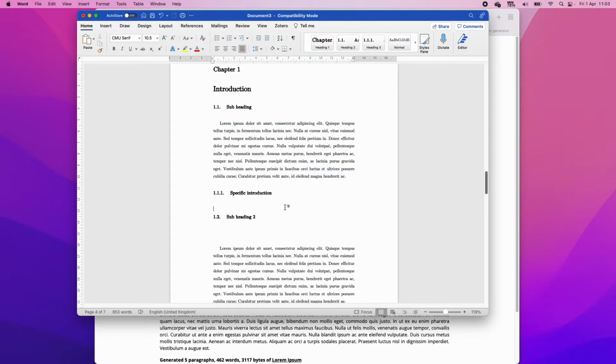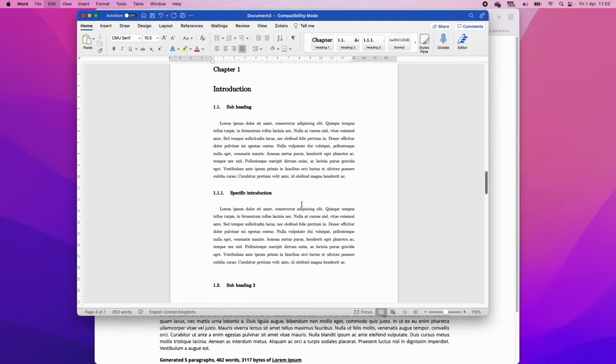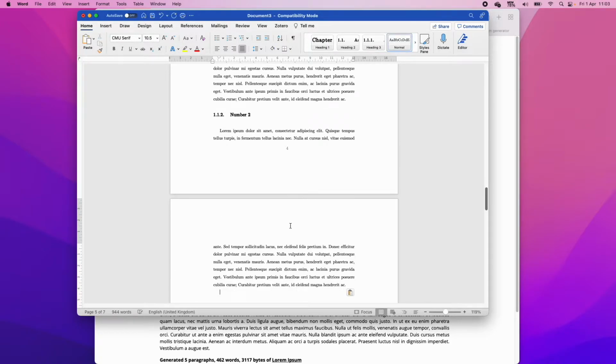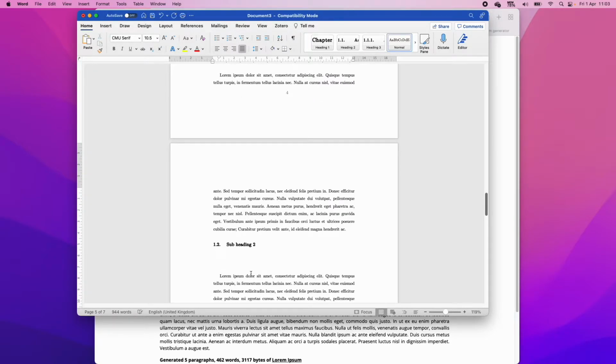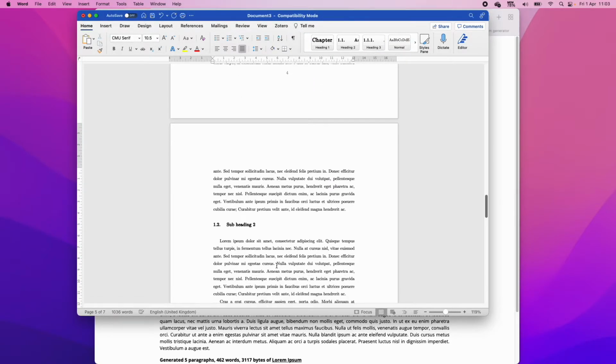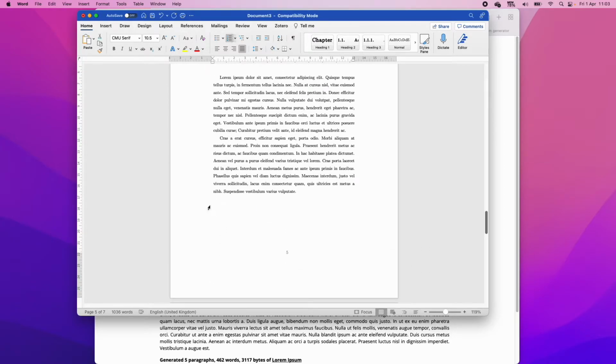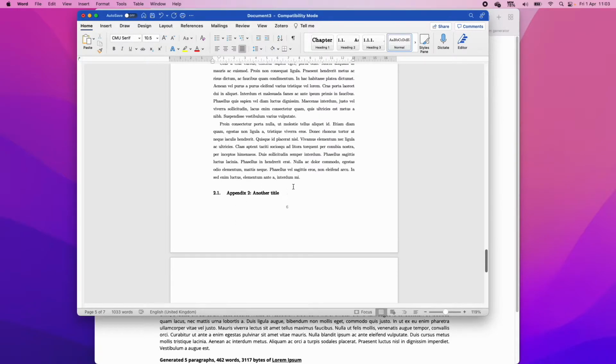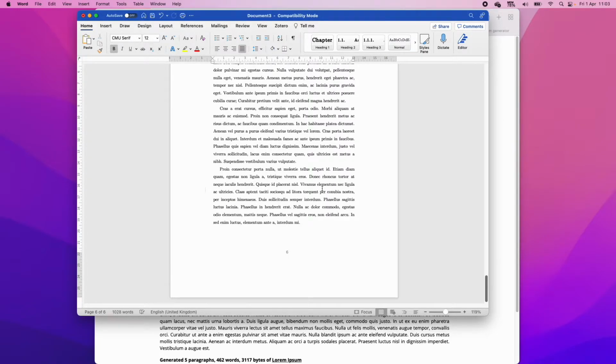So here, let's copy and paste this. We've got specific introduction 1. Let's go for number 2. And as you can see, everything is starting to look really nice, and it's becoming really easy to maintain. So here we've got subheading 2. We don't need this anymore. And as soon as we enter chapter 2, everything else gets updated.